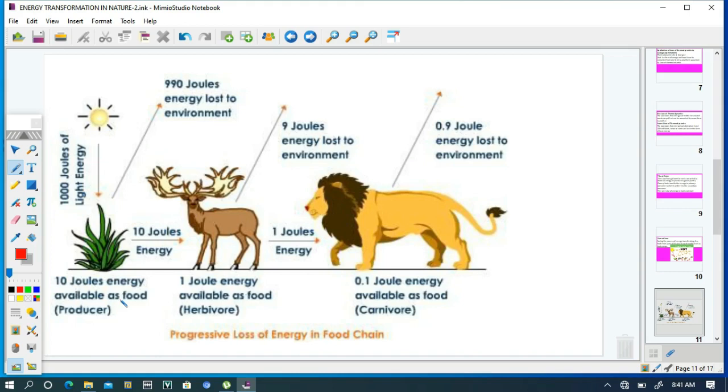And when the lion feeds on the deer, only 10% of the energy in the deer is transferred to the lion, while the rest is given off as heat energy or used up to power various biological reactions that go on in the body of a living organism.